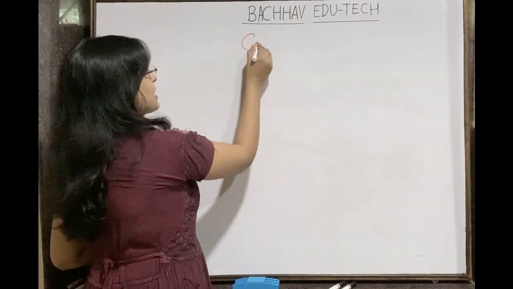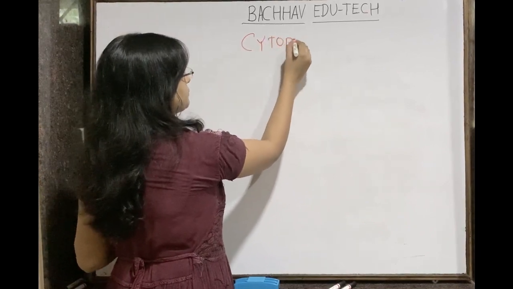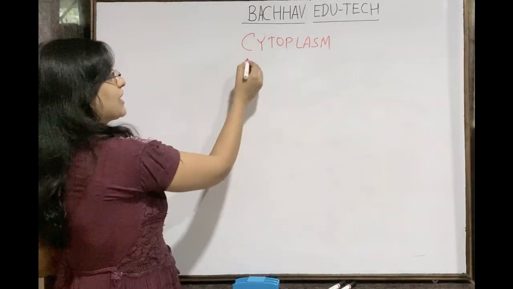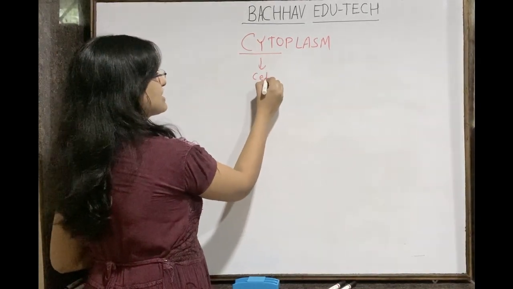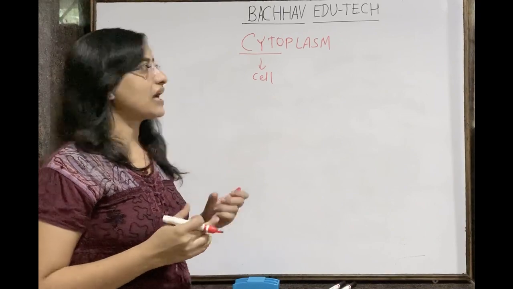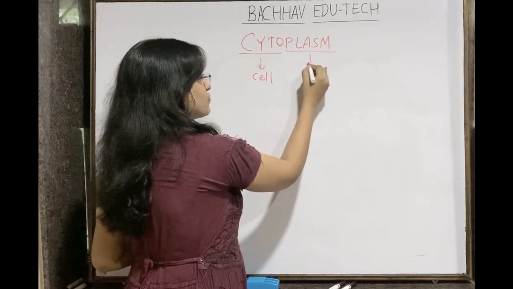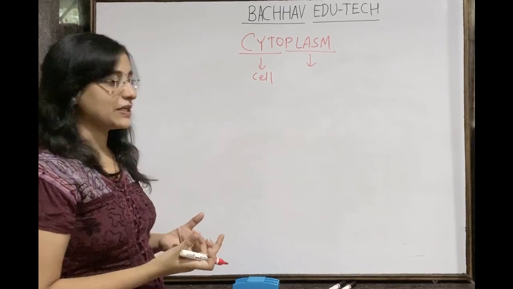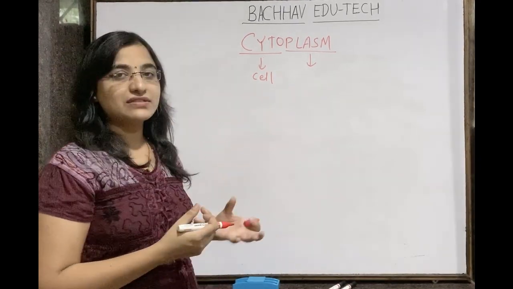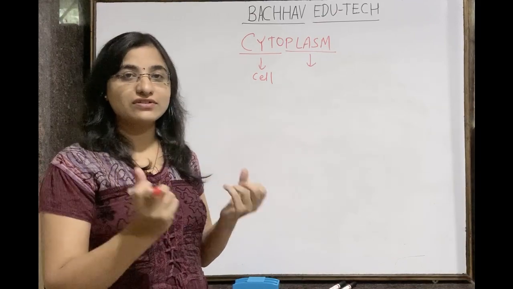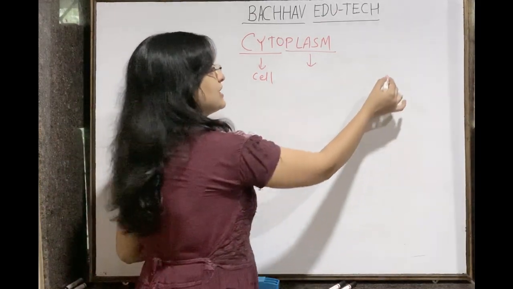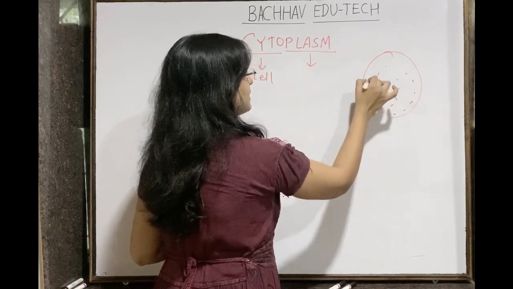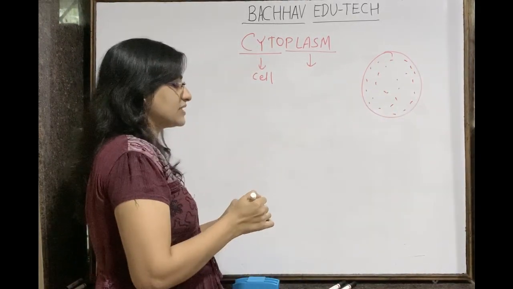Today we are going to go somewhere inside the cell and discuss the cytoplasm. We know that cyto stands for cell, and plasm is nothing but a kind of matrix, a semi-liquid, semi-fluid content, isn't it? So cytoplasm is nothing but the fluid or semi-fluid material which is present inside the cell.